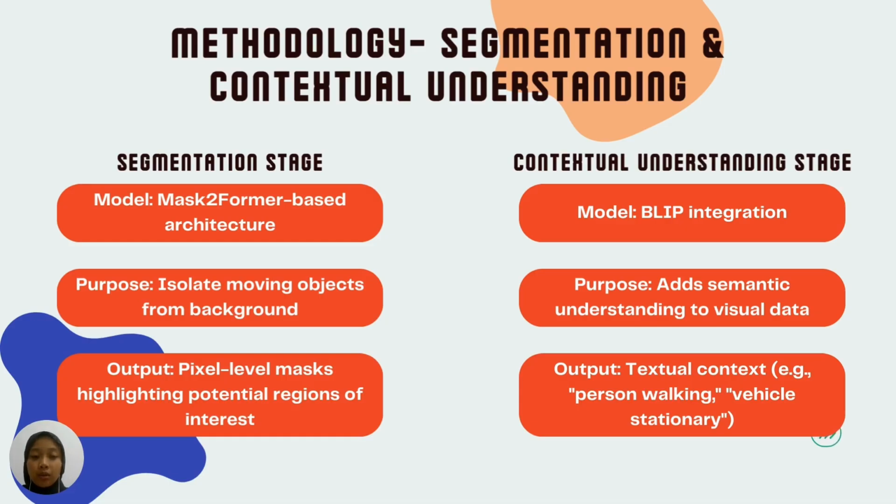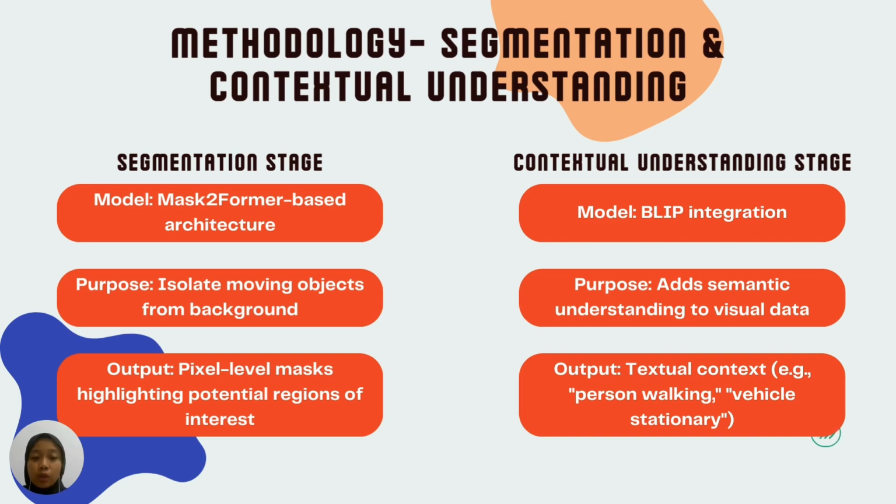But spatial information alone isn't enough. That's where BLIP comes in. BLIP is a vision-language model that adds semantic understanding. It looks at the same scene and generates contextual descriptions like a group of people walking orderly or a person running against the crowd.